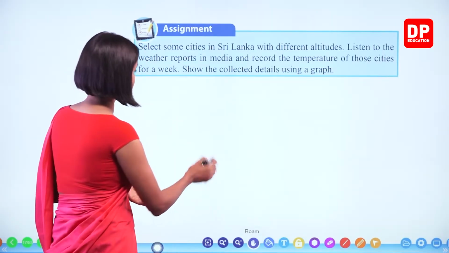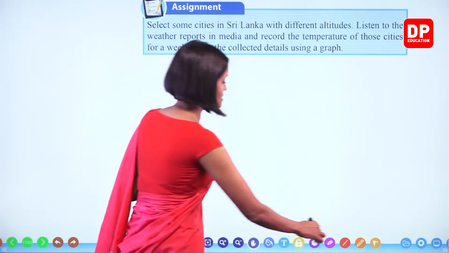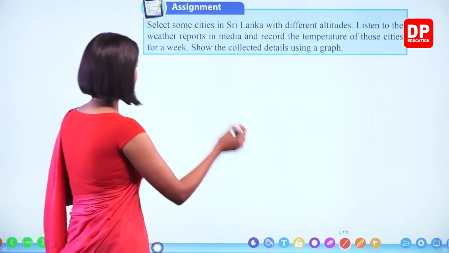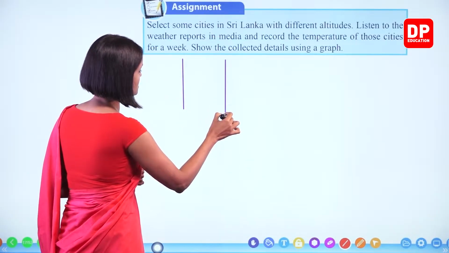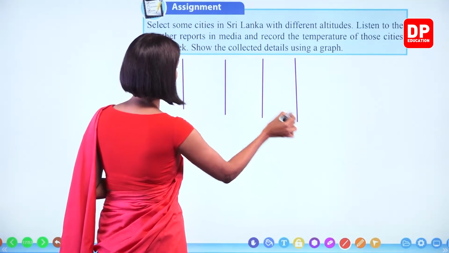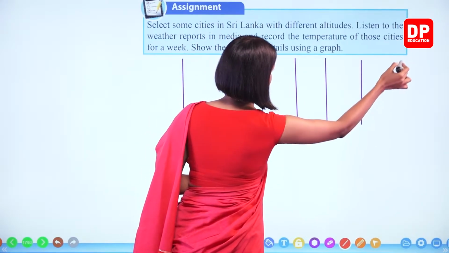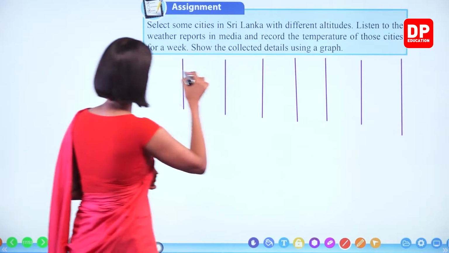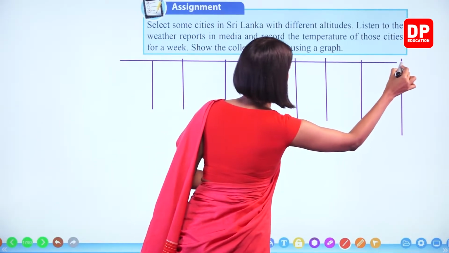Okay, right. Let's see, I will briefly explain how to do this activity. So we can take the same cities or different cities as well. So you have to record the temperatures for a week, right? Right, children? Let's see that.